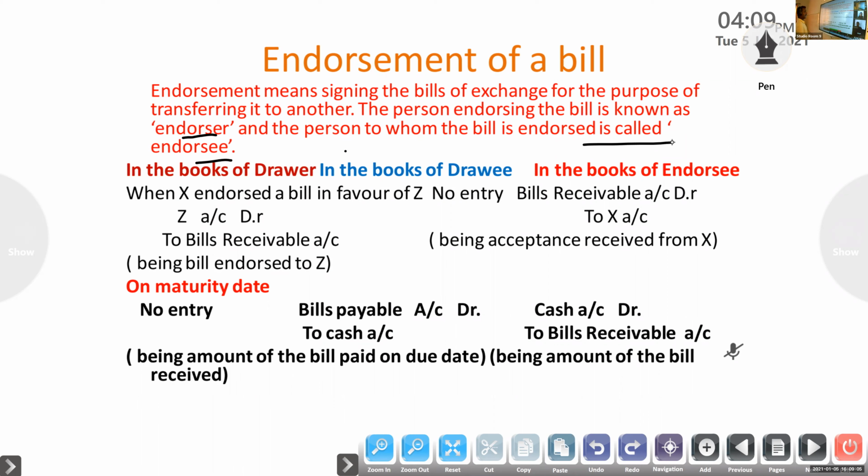So what is the journal entry? In this case, we have to write the journal entry in the books of drawer, in the books of drawee, and in the books of endorsee. That is related to endorsement. Clear? Endorsement means signing the bill of exchange for the purpose of transferring to another person. That is endorsement of a bill.